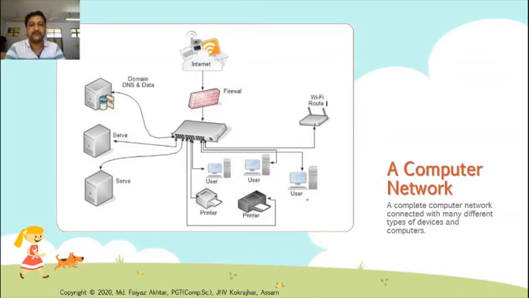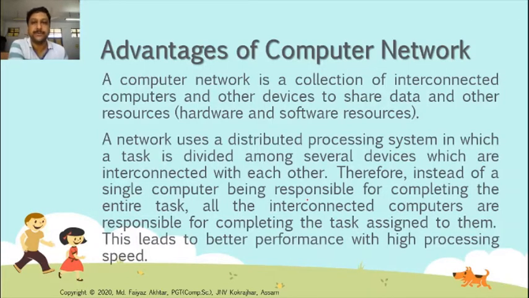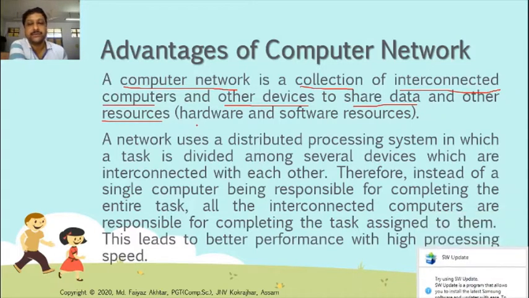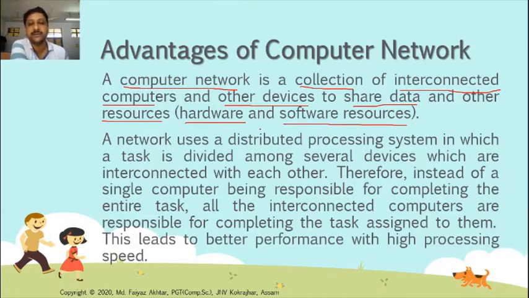Now see advantages of computer network. What is a computer network? It is a collection of interconnected computers or other devices to share data and other resources. What is the major purpose of a computer network? To share data and resources among the computers. And what are resources? Hardware, software. These are the computer's resources.